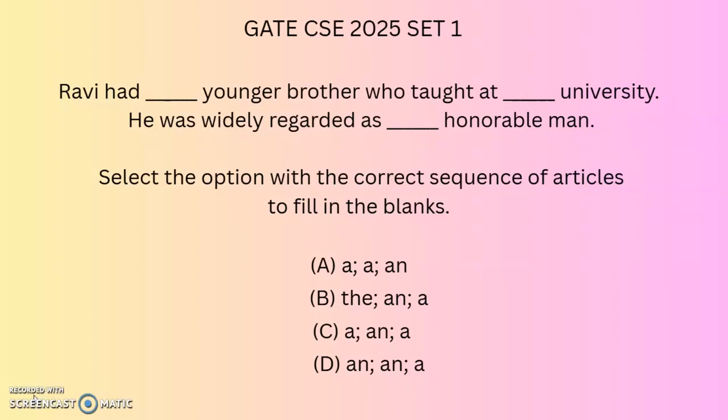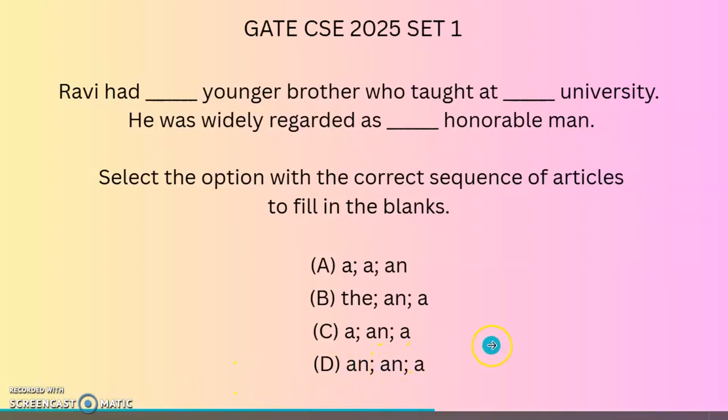He was widely regarded as an honorable man. Though the word starts with H, H is silent here, so the answer is an. So the right option for this question is option A.